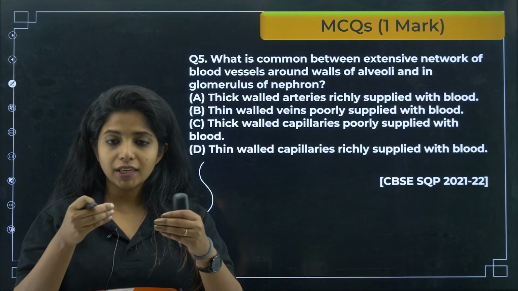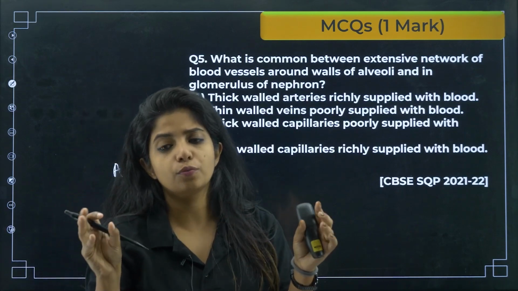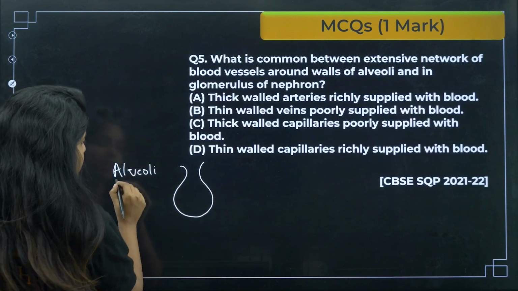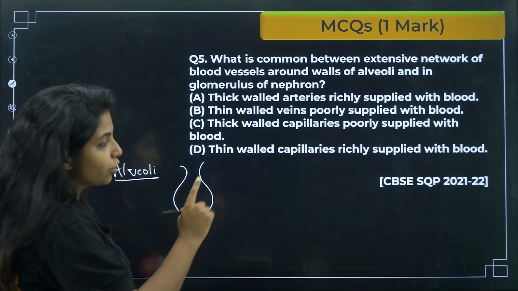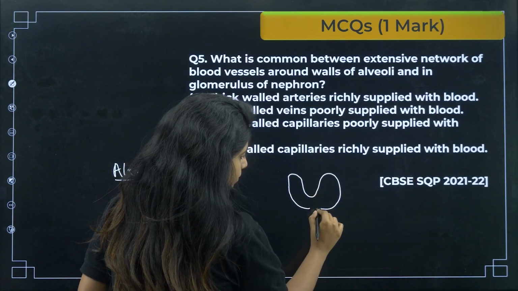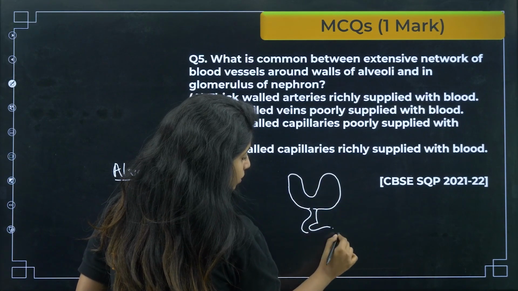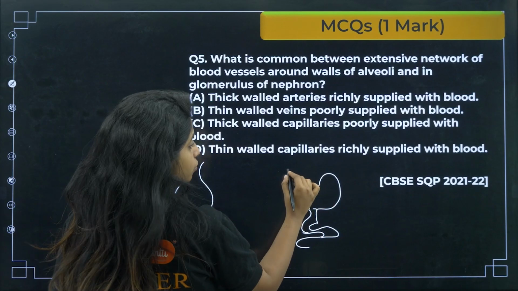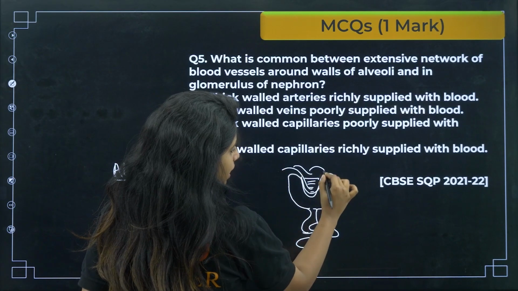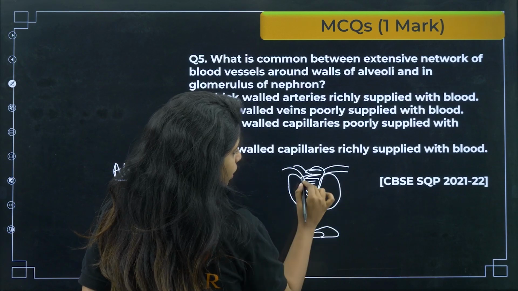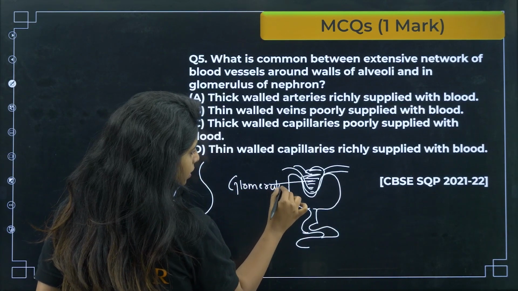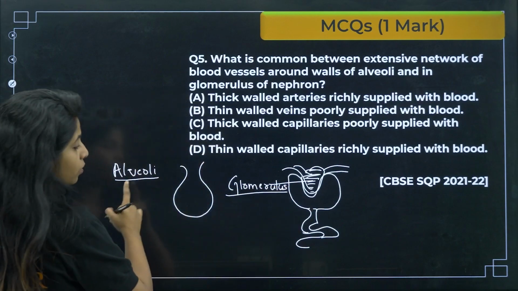This goes to trachea, from trachea it breaks open into bronchi, then bronchioles, and at the end you have something that is known as alveoli. And then talking about nephron, in nephron you see a cup-like structure like this, which is known as Bowman's capsule. In Bowman's capsule also you find something like this, a network of blood vessels, which you call glomerulus. So what is common over here and here?